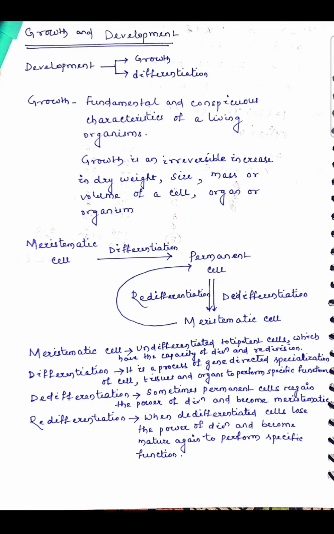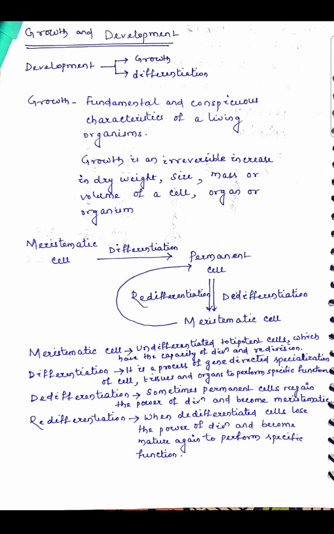Development consists of growth and differentiation, and development is the sequence of all events that an organism undergoes during its life cycle. So during the growth, meristematic cells are totipotent cells which have the capability to divide and redivide.